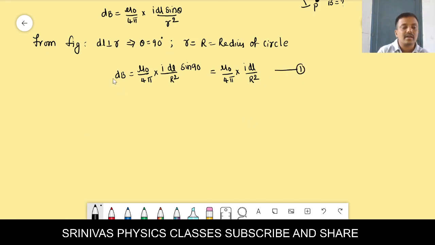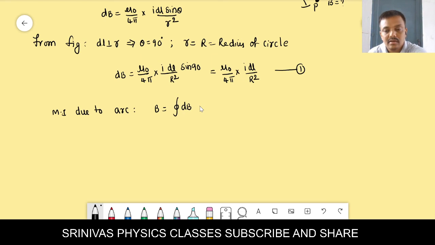This is the magnetic induction due to a small element only, but I want the magnetic induction due to the arc. How will we get it? We get it by integration of dB. We have to do the integration of the small magnetic induction, and we will get the total magnetic induction.